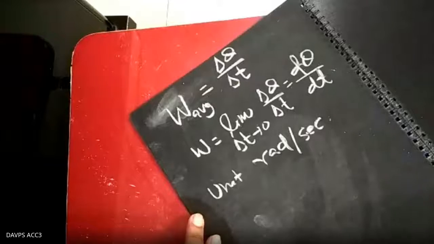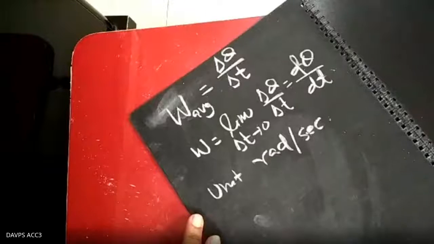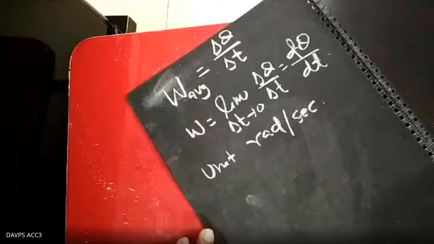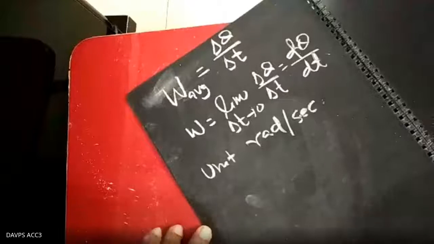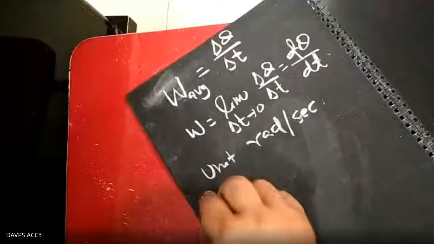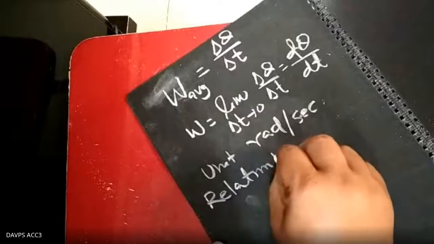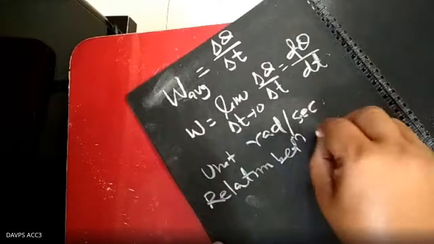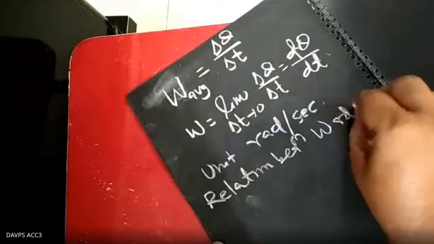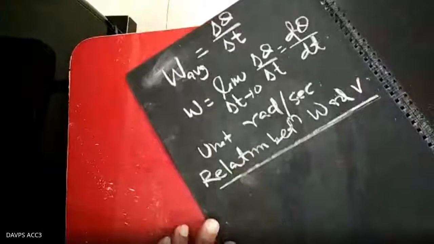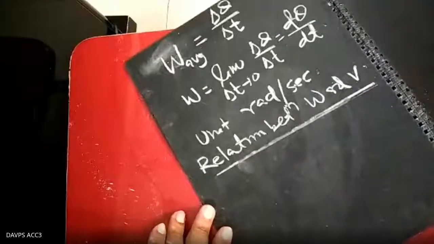Clear? So how to find out that angular velocity? This is a simple change, but you have to find out the relation between linear velocity and angular velocity. How is it related? Relation between omega and v. What is the relation between these two? Relation between angular velocity and linear velocity.